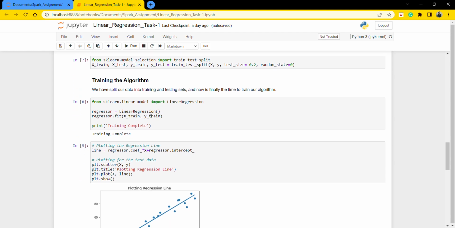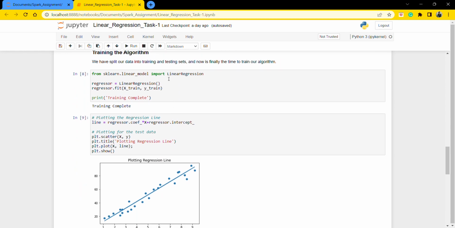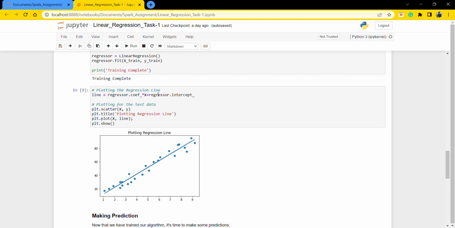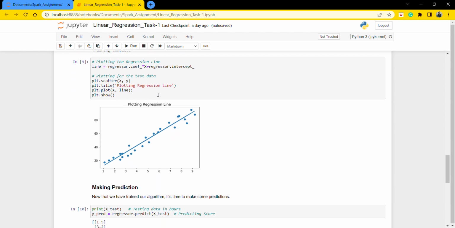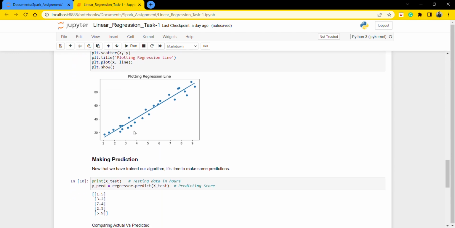Now we apply the algorithm. Here I use linear regression. We fit the linear regression on the training dataset. After completing training, we plot the regression line. So here we see this is the regression line. There is a very minimal distance between our actual points and predicted points.